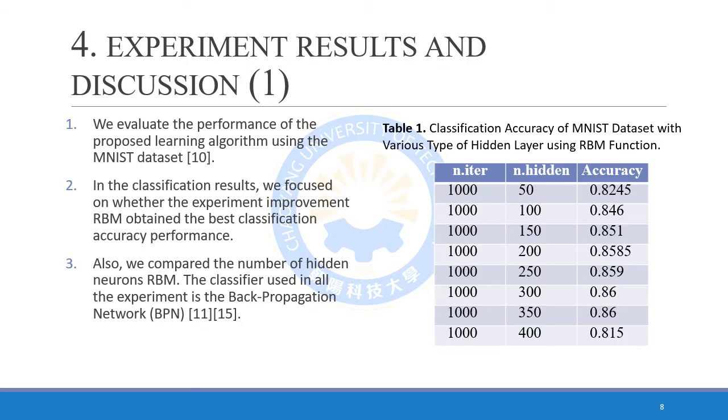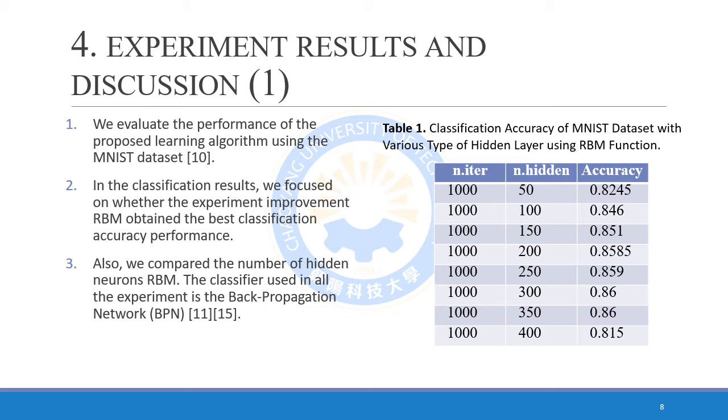We evaluate the performance of the proposed learning algorithm using the MNIST dataset. In the classification result, we focus on whether the improved RBM obtained the best classification accuracy performance. Also, we compare the number of hidden neurons in the RBM.